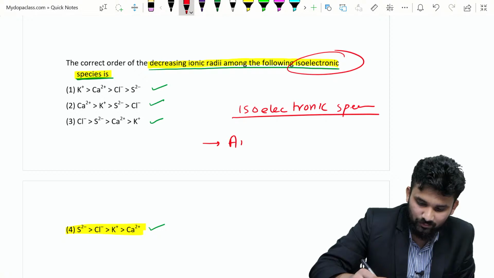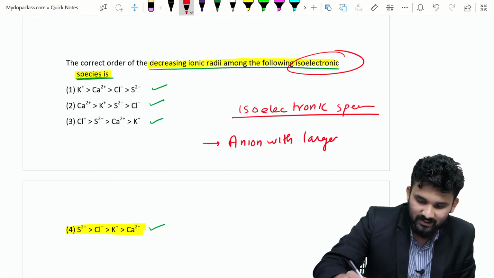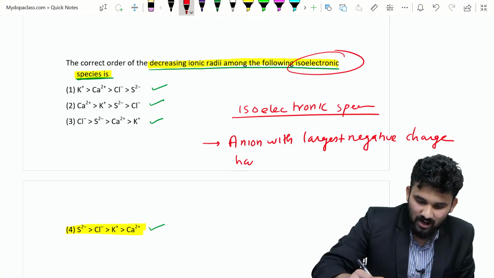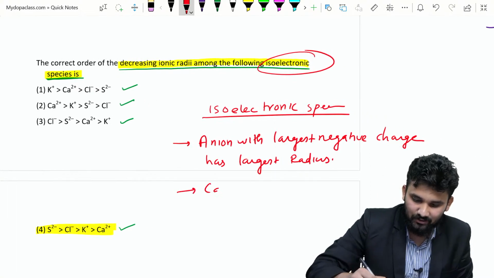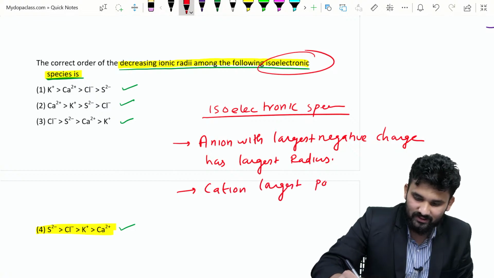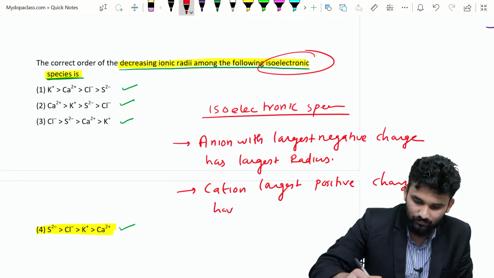This is the most important point. Anion with the largest negative charge has the largest radius, and cation with the largest positive charge has the smallest radius.